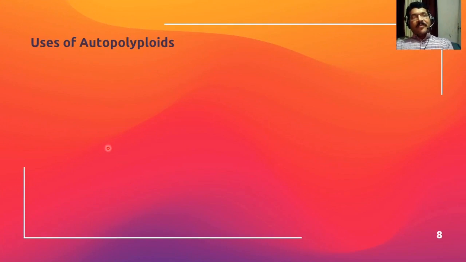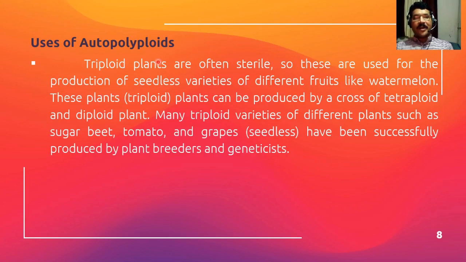Now lastly we will see what the uses of autopolyploids are. Autopolyploids are very useful, so scientists have put a lot of effort into producing autopolyploids in the laboratory. Triploid plants are often sterile, as we know, so they are used for the production of seedless varieties of different fruits. In today's market you can get many fruits without seeds, for example watermelon, guava, or tomato.